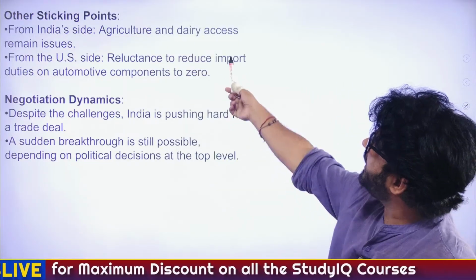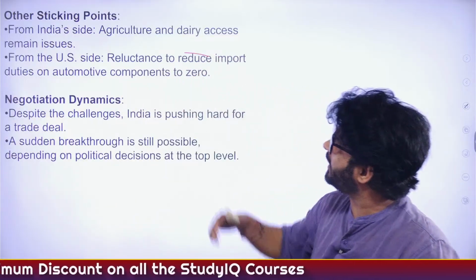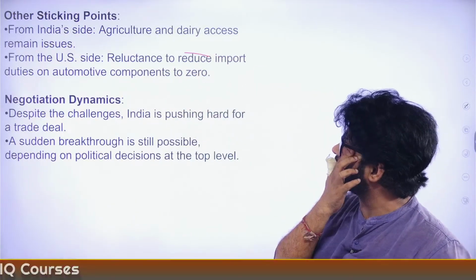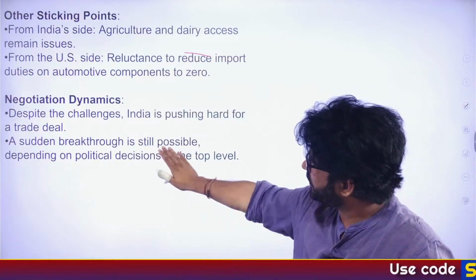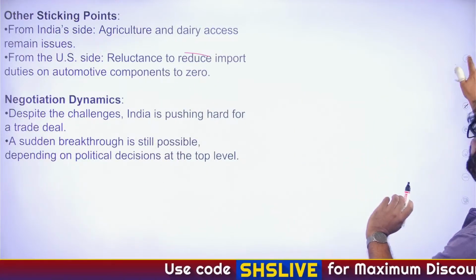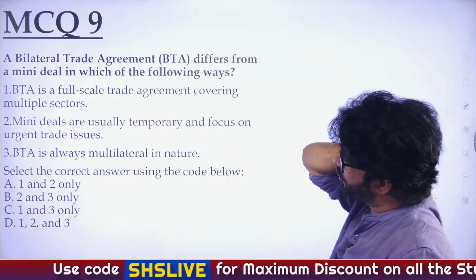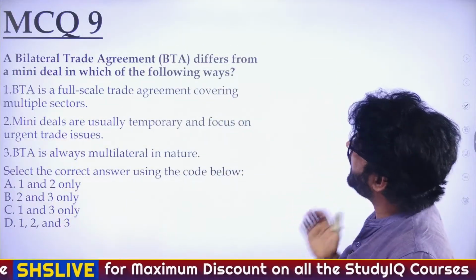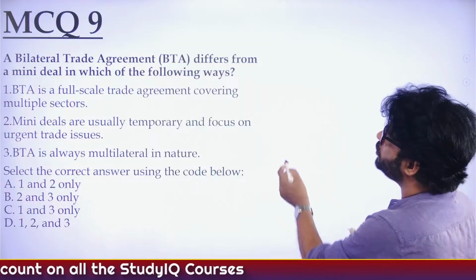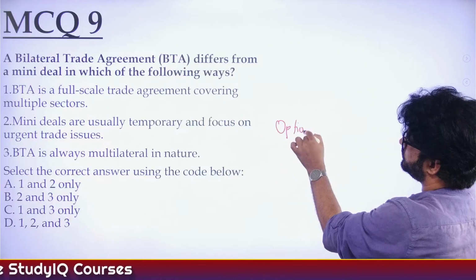So from India's side, agriculture and dairy access remain an issue, and from the US side, there is reluctance to reduce import duties on automotive components. So they are not doing that. Negotiation dynamics, again, you can see all these things. So these things will happen. Now let's see what kind of questions can be asked to you. See this question: a bilateral trade agreement differs from a mini deal in which of the following ways? Try to use option elimination here.